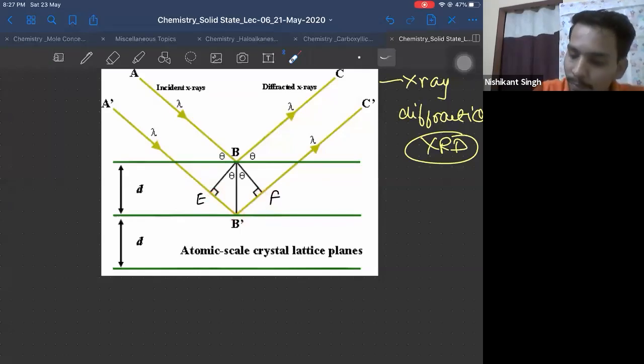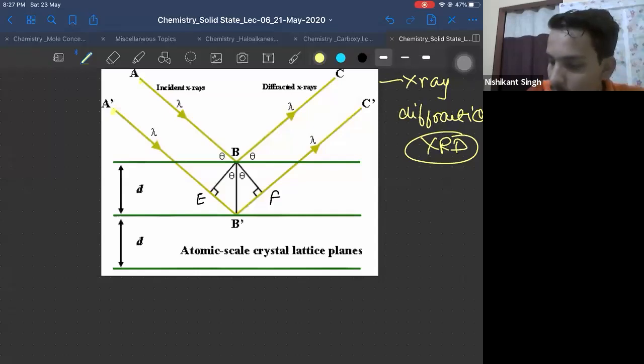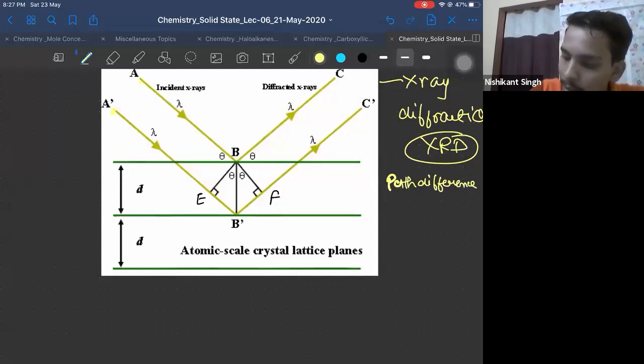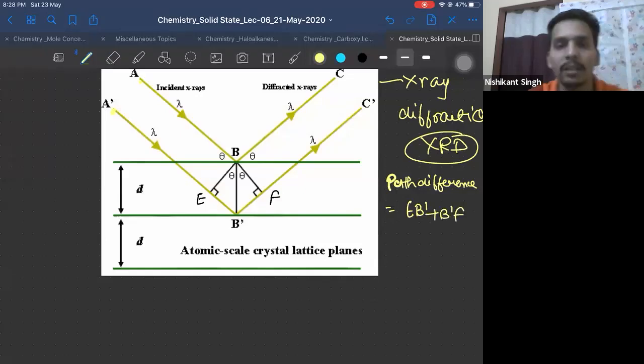So if I subtract the path difference of ray 1 and ray 2, all of you have studied waves. The path difference between the two rays here is EB' plus B'F. This is the total path difference.